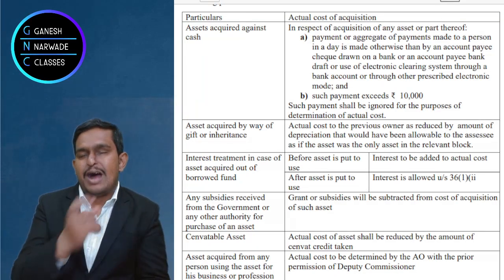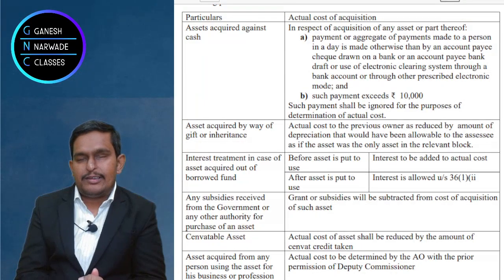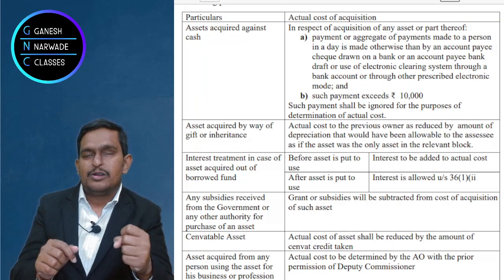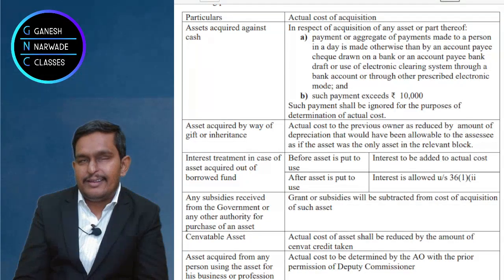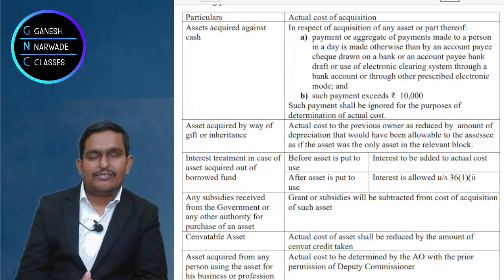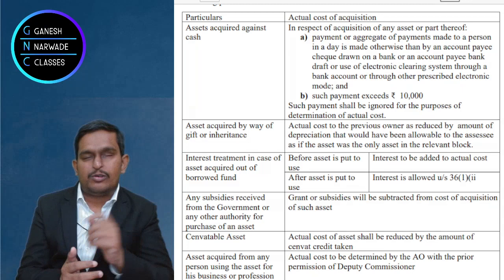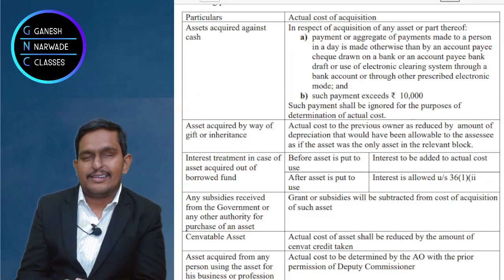There are many smart people which we know, right? People actually purchase assets simply to avoid tax. Can it be done, sir? Yes. Suppose there is one asset worth 1 crore rupees and your friend is selling that asset.